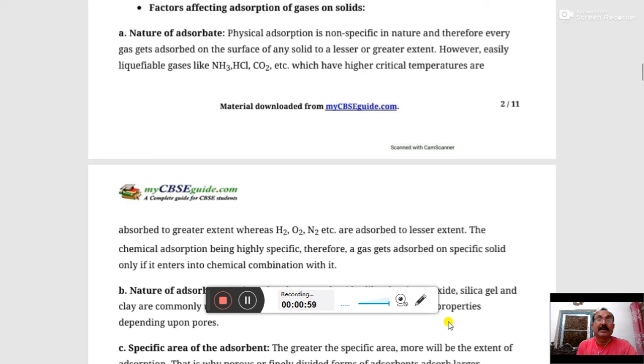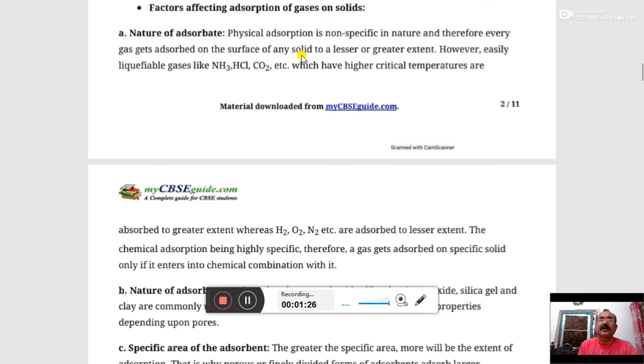The first factor is the nature of adsorbate. What is meant by the nature of adsorbate? Here, the rate of adsorption depends on the nature of adsorbate. We know that physical adsorption is non-specific in nature. Therefore, every gas gets adsorbed on the surface of any solid material, either in a lesser amount or a greater amount.